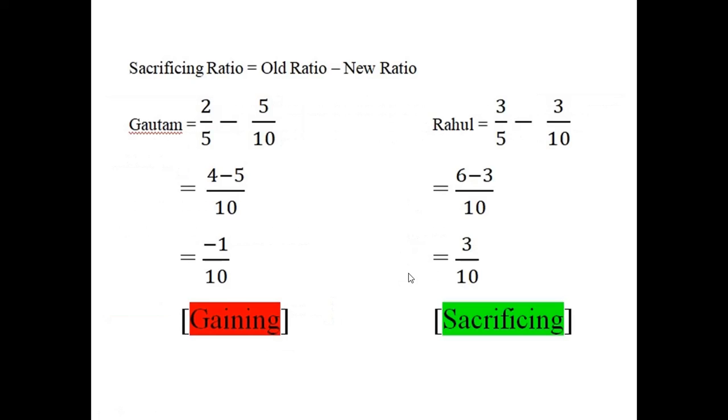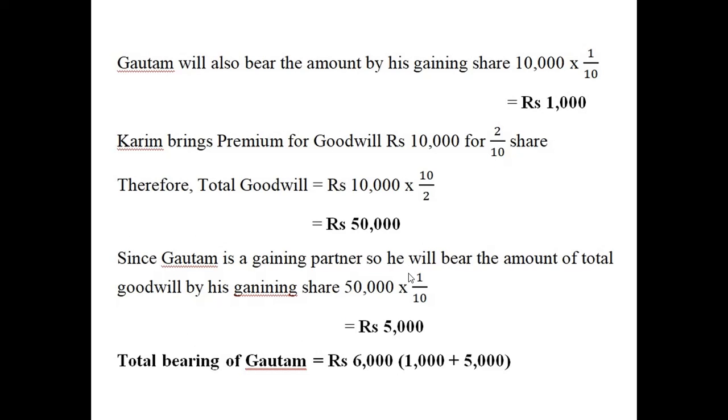You can see here. At this point of time, you have to neglect this negative figure, I mean the negative sign, because we will only use the absolute value here. I hope you have done this in the mathematics chapter integers. I hope you know this kind of figures, the absolute value. Anyway, so Gautam will give by his gaining share to the sacrificing partner.